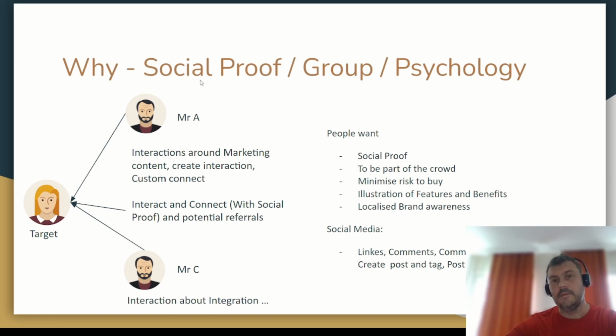but then again to expand that out and look for targets around Mr. A, Mr. C, and then eventually around the target itself to build out the network even further. The 7 degrees of separation means it's pretty much 7 hops and you'll get to everyone in the world. So even if it's a lot more than that, it doesn't matter. It's trying to branch out the network in a very localized way.